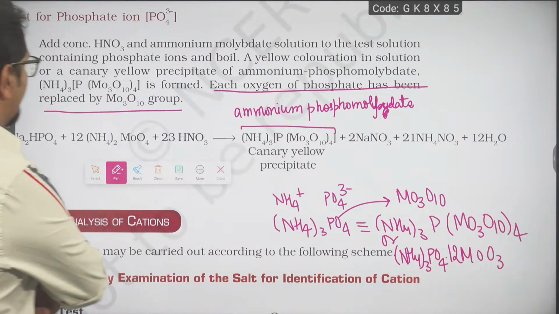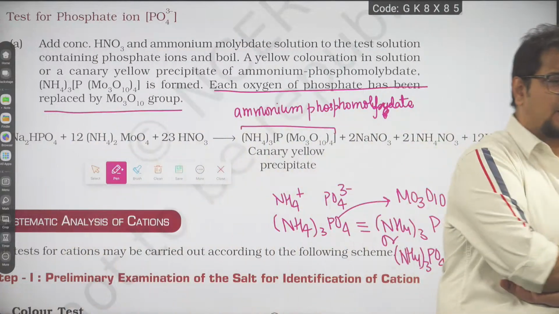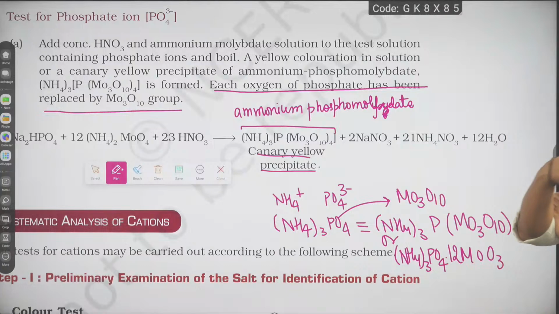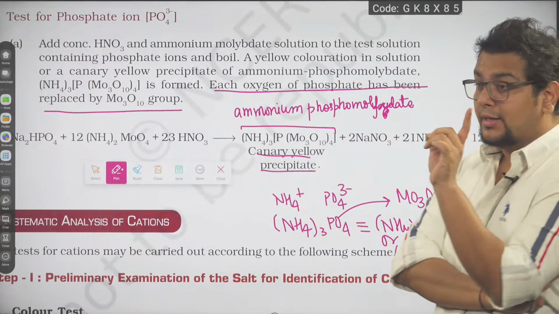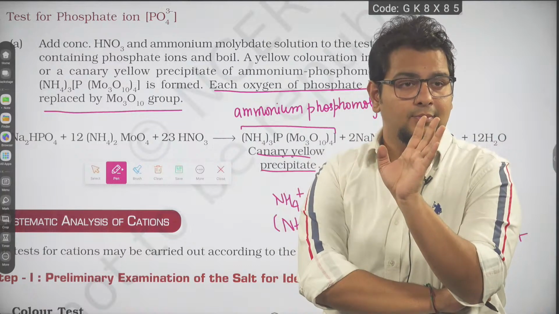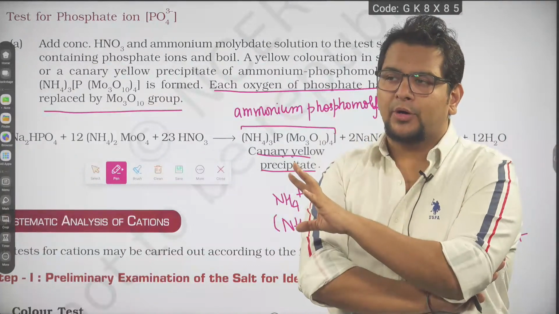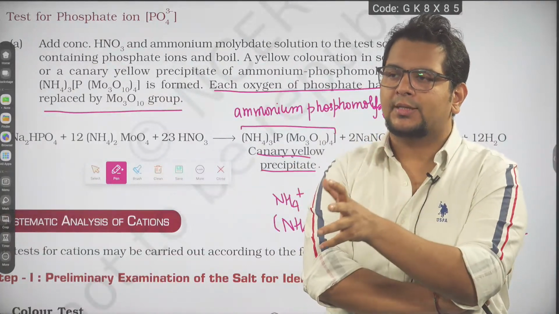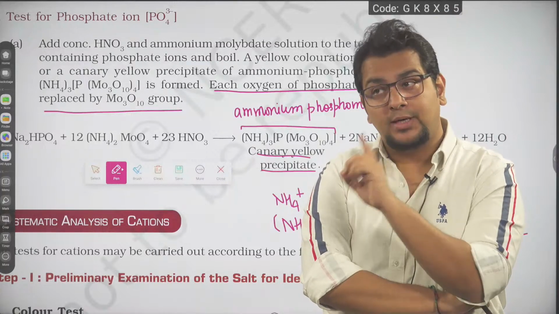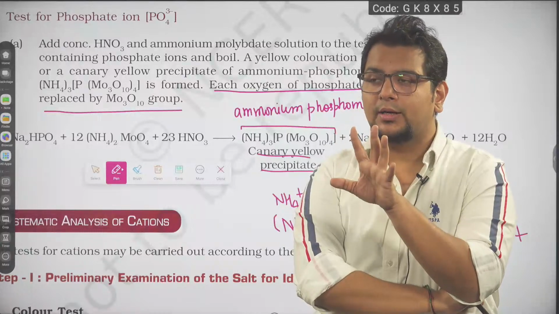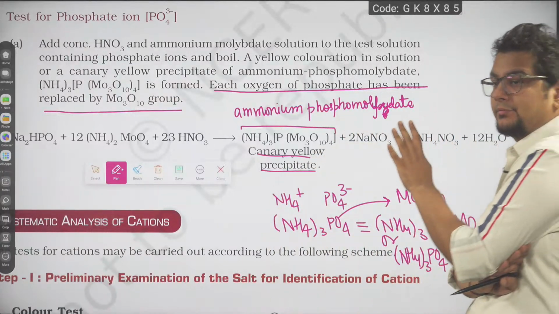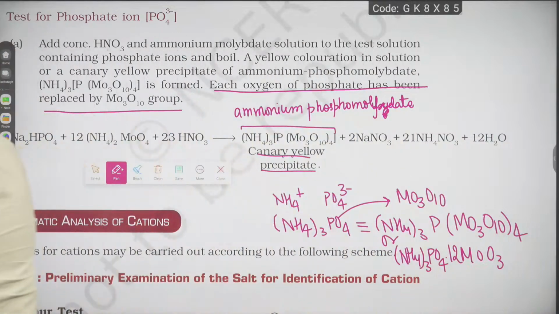And it shows a canary yellow color. It is not directly in the NEET syllabus. That's why I'm teaching this: not in the NEET syllabus, but it is in NCERT, which means chances are there it may come. It would be very bad from the NTA point of view to give questions without following the syllabus, but there is not a zero chance of it. That's why I'm teaching this. Otherwise, I would have simply made you cut it. It's not in the syllabus, but understand, don't take it so lightly. Clear?